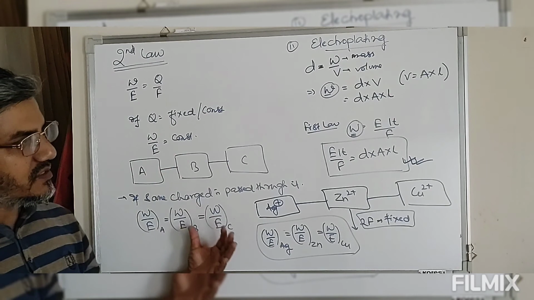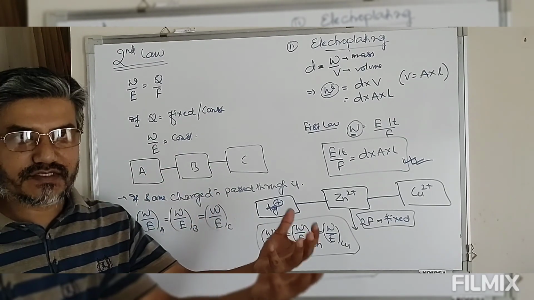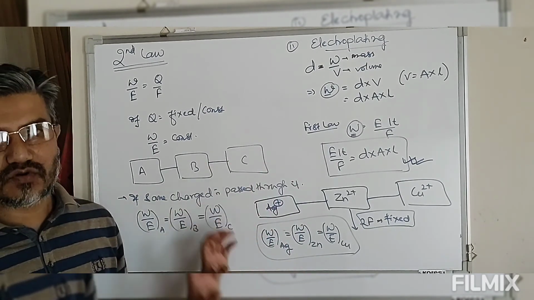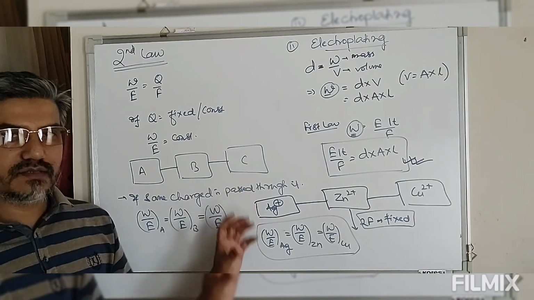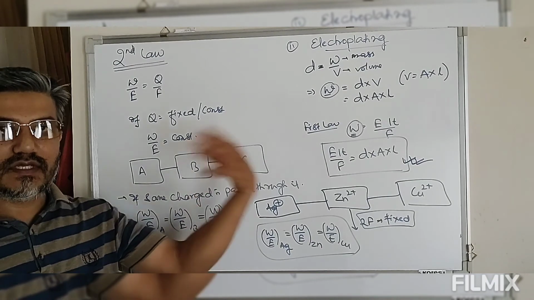So by use of Faraday's laws, we can quantify how much of the substance is oxidized or reduced at the respective electrode by use of this simple formula. So this is all about qualitative and quantitative. The application of this qualitative and quantitative will be taken up in the next video.